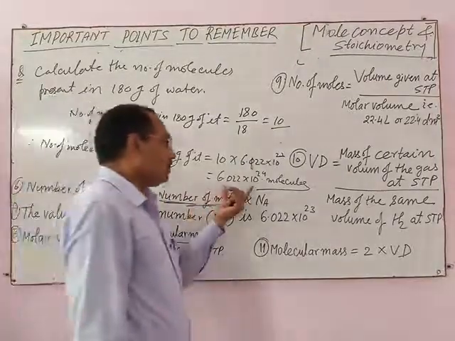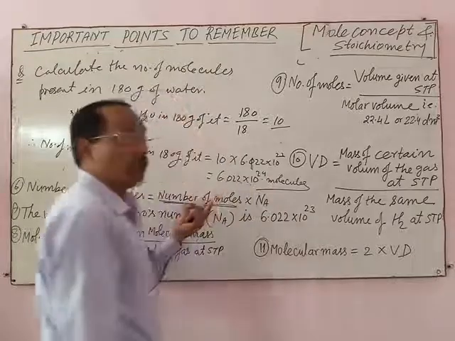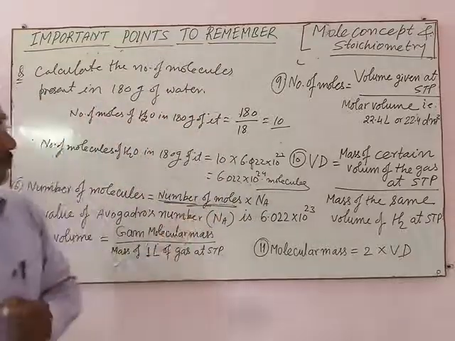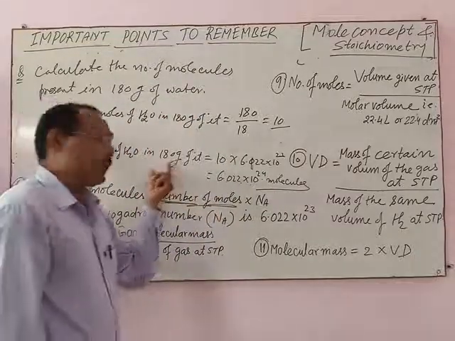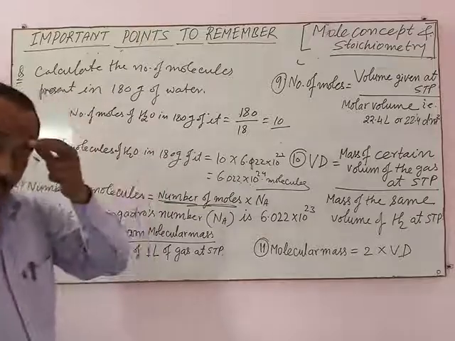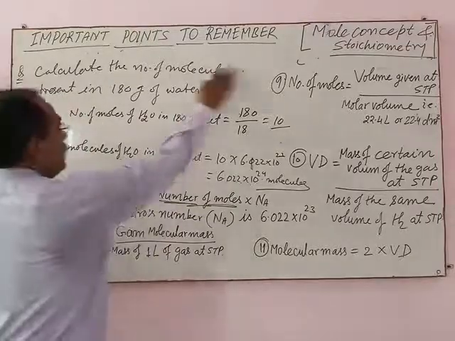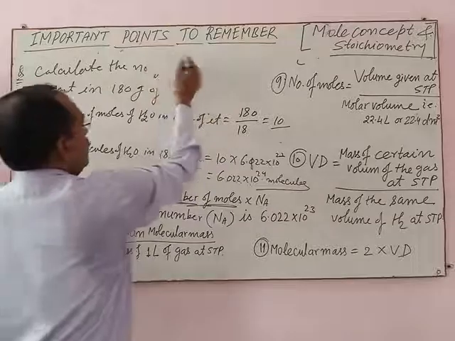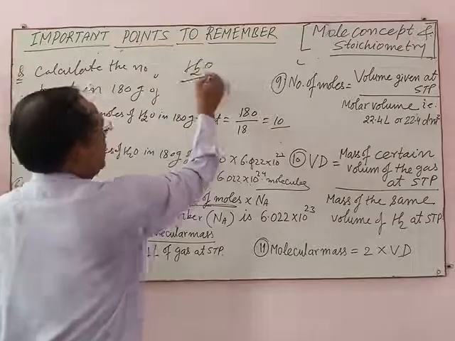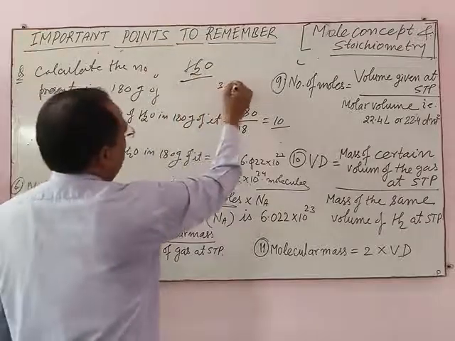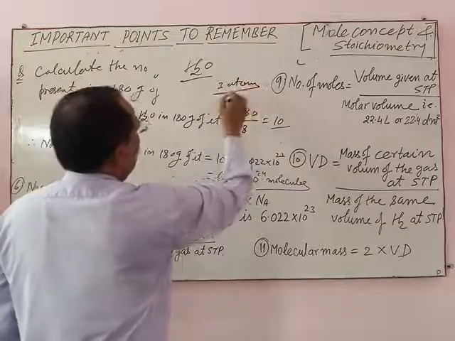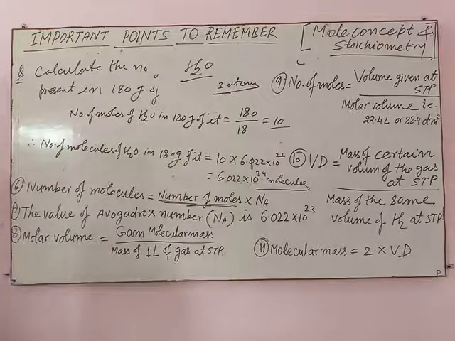With the help of the number of molecules, you can find the number of atoms present in 180 grams of water. One molecule of water contains three atoms, one atom of oxygen and two atoms of hydrogen.